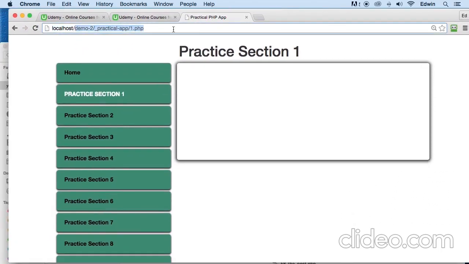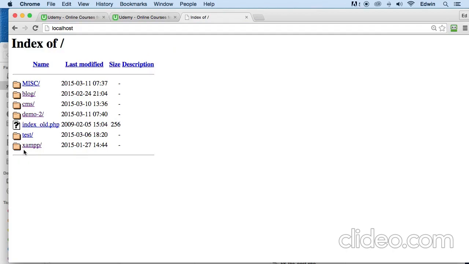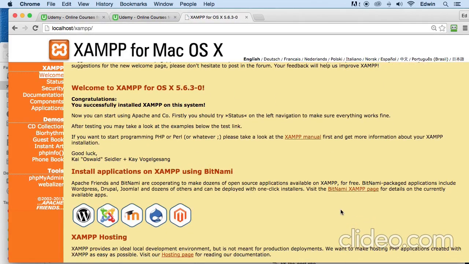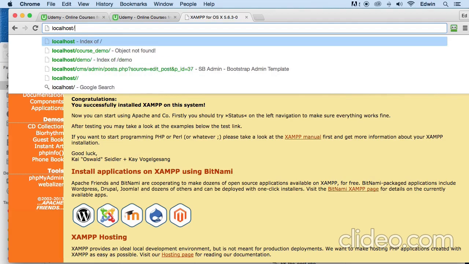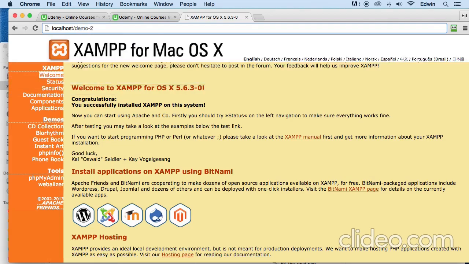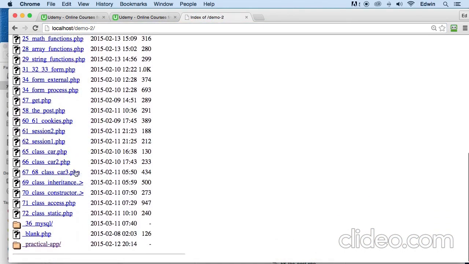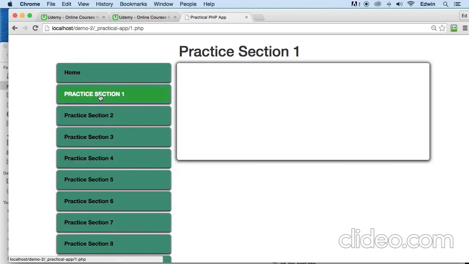Now some of you, when you go to your local host, you're going to get something like this. All right, that's totally fine. That's just XAMPP redirecting you to their index.php page. All you have to do is take the parameter off and type in the name of the folder here. All right, or the folder that you want to access. In our case, it's going to be demo 2 now because we just renamed it. All right, and then we go to our practical app and we can access our practical app like this.